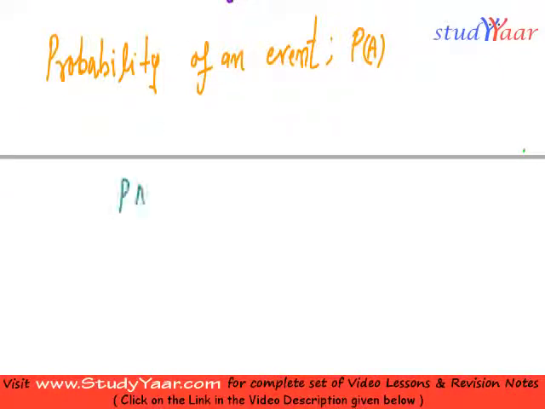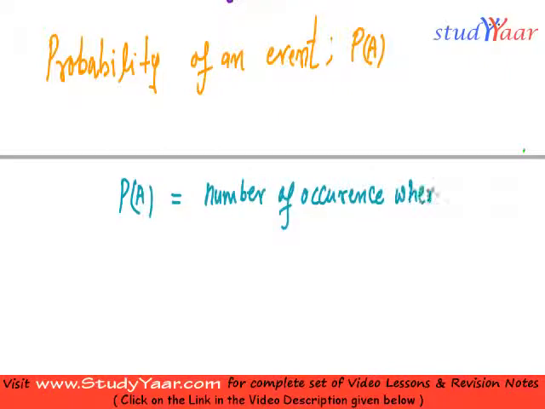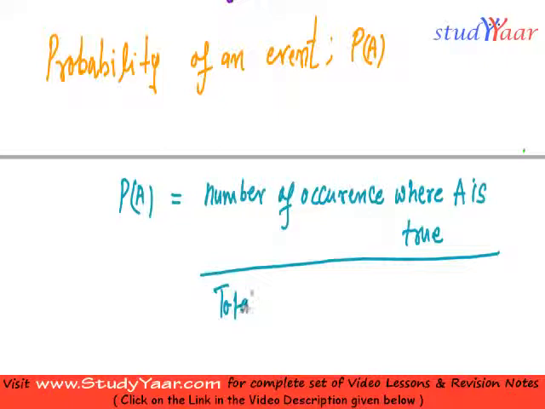P of A is equal to the number of occurrences where A occurred or where A is true, upon the total number of occurrences in my sample space.